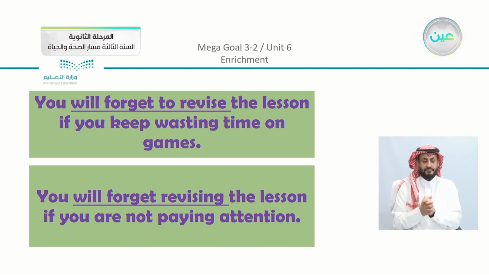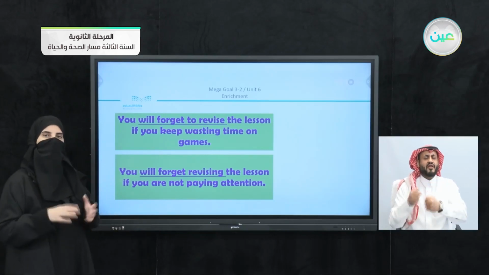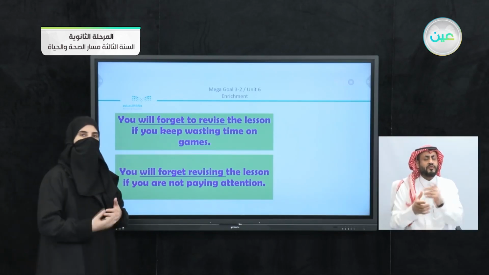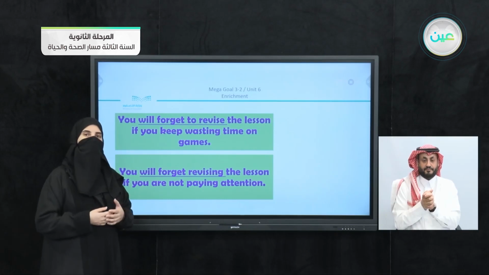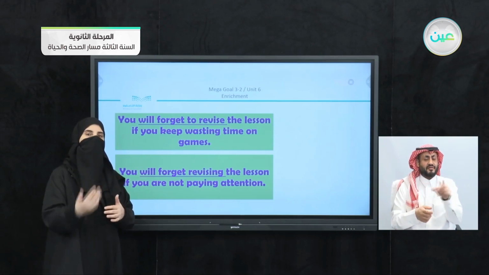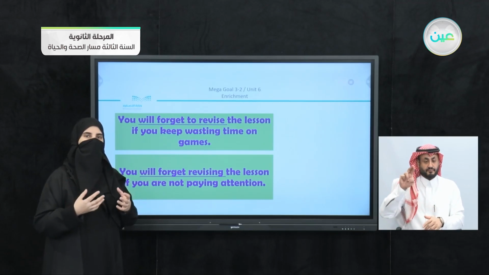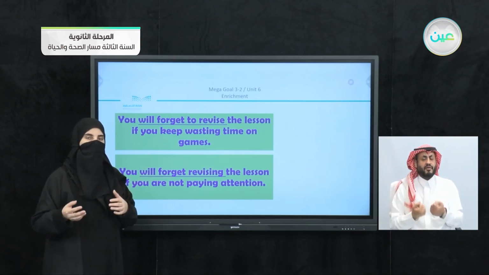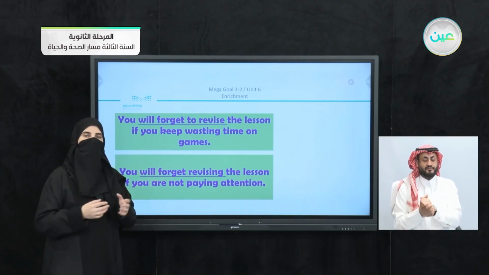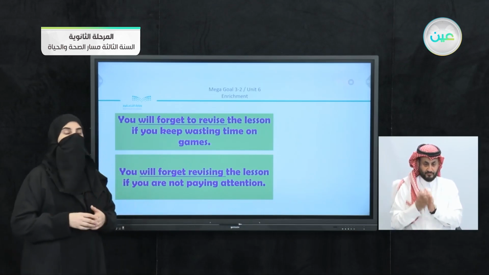Now, from the underlined part in the two sentences, we can see that we used two structures that we studied. Now, which one is the infinitive and which one is the gerund? We learned throughout the semester and actually from the first semester that the gerund looks like a verb actually, but it functions as a noun. Now, here we have the gerund is the word or the structure that has ing. Now we can see that it functions. If you read the sentence correctly, you can see that it is actually a noun here in the sentence.